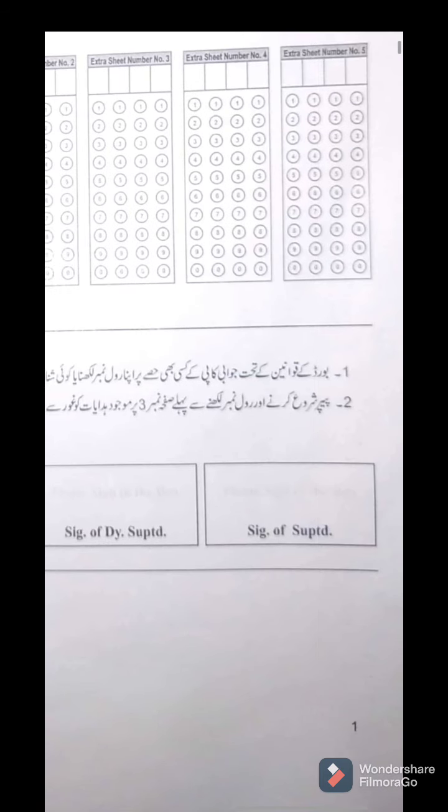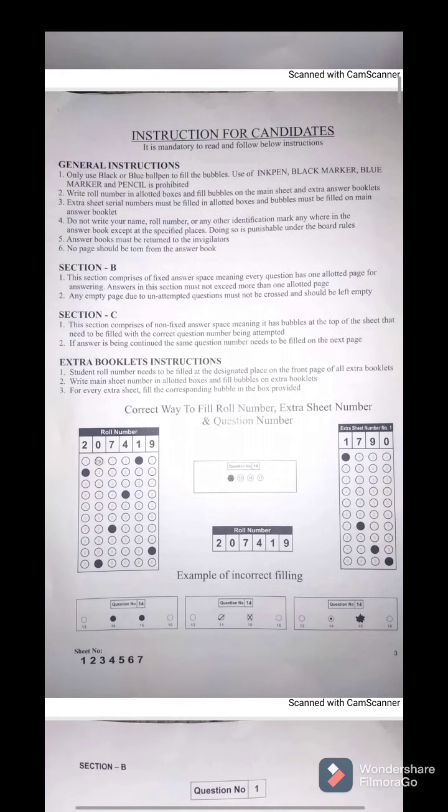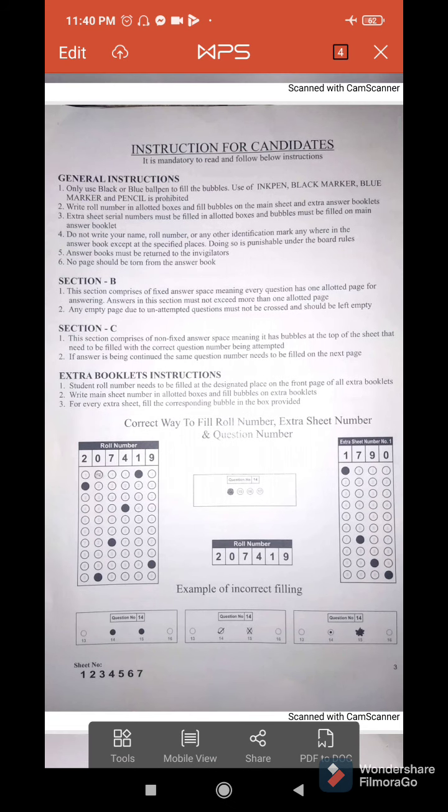Okay, next point is: पेपर शुरू करने और रोल नंबर लिखने से पहले सफ़र नंबर 3 पर मौजूद हिदायत को गौर से पढ़ें. हिदायत ना समझ आने की सूरत में निगरान अमले से मदद ले. So before writing your roll number, first go to page number 3. This one. This is page number 3. First go to this page and read the instructions.